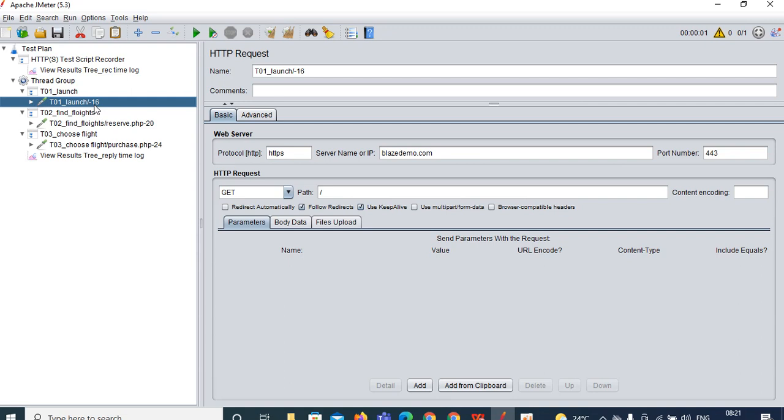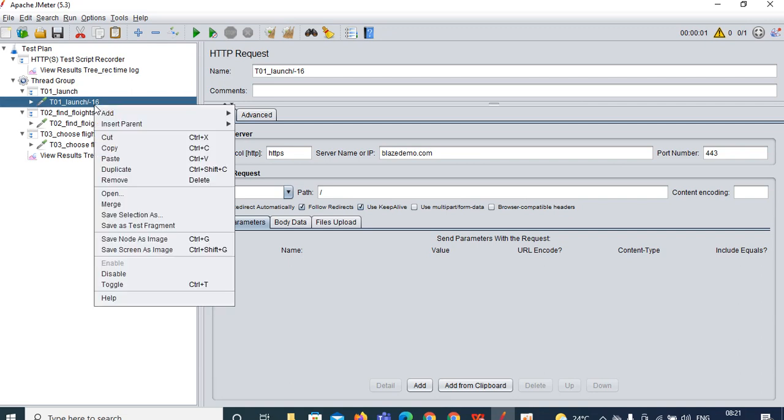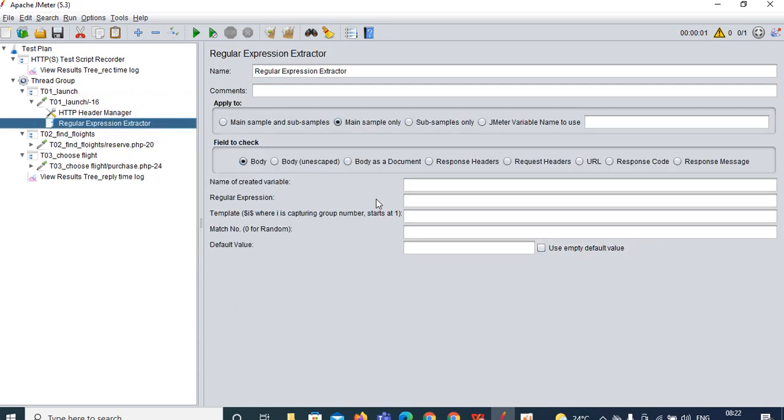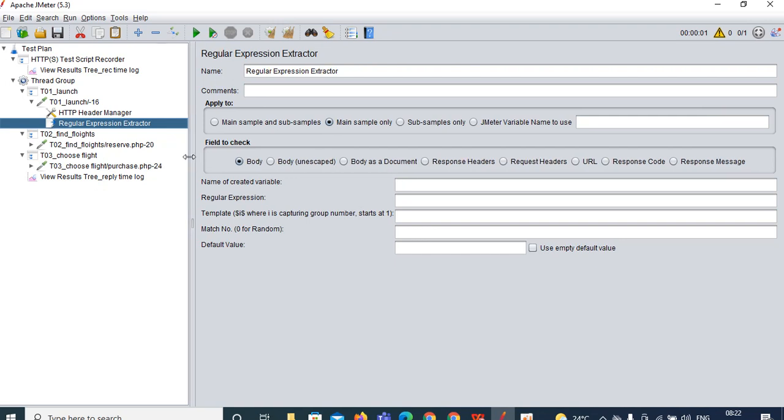Click on the request number 16, right click on it, mouse over onto the add. Here you can see post processor. Okay, up to yesterday we have been discussing the boundary extractor. Under that only you can see regular expression extractor. So choose this regular expression extractor. Okay, I have added this regular expression extractor over here.